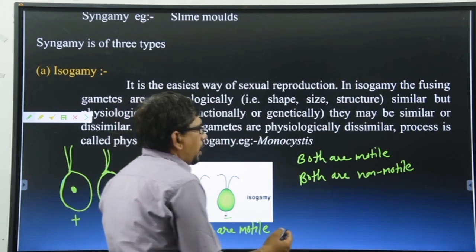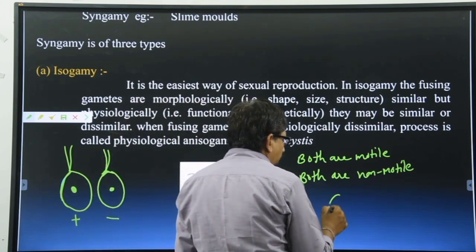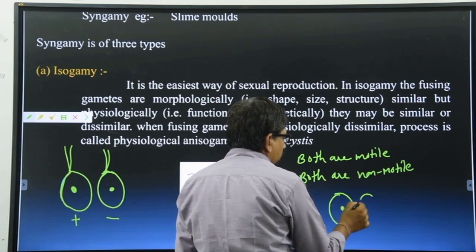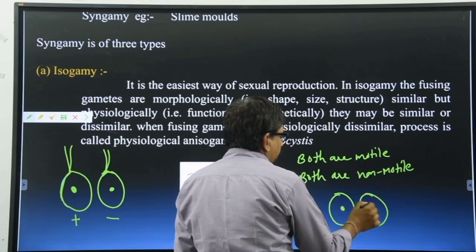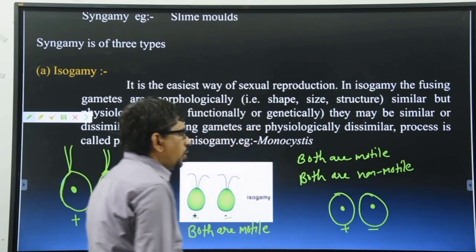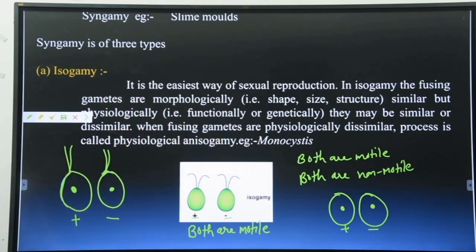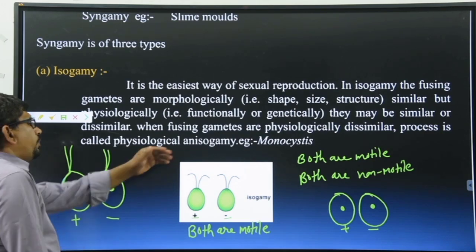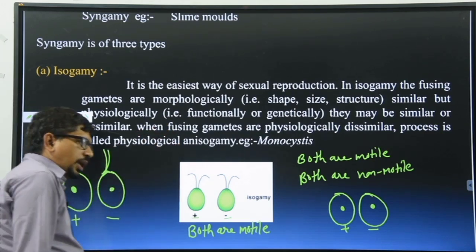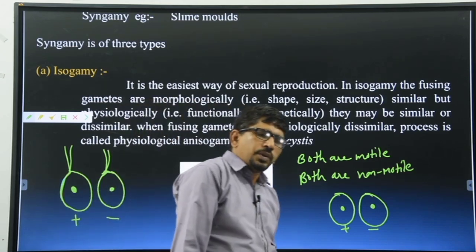But here I make a diagram like this. This is gamete first and this is gamete second with plus and minus, and then they fuse and make a zygote, that is known as non-motile. So we can say that on the basis of the gametes, the sexual reproduction has three types. Isogamous. What is the meaning of isogamous?